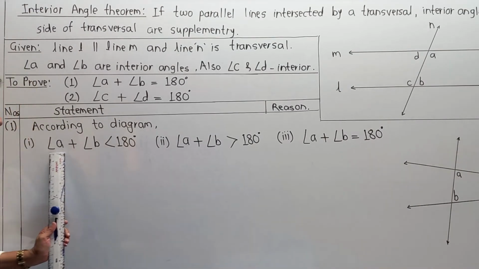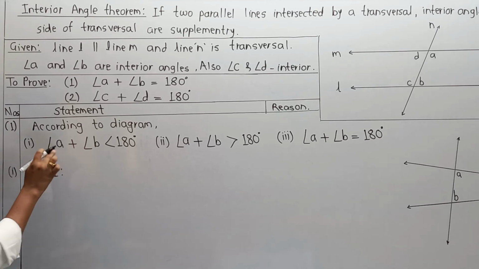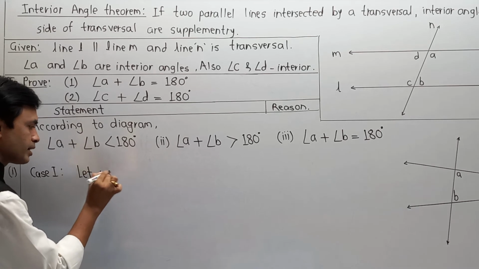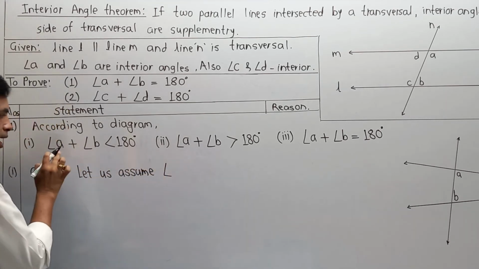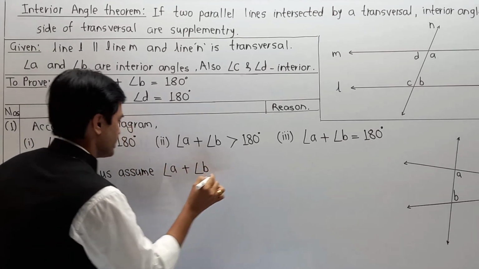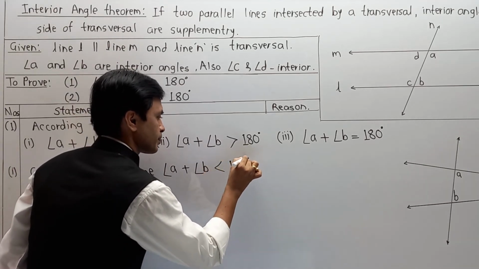Now, we are going to start from case 1, the first part over here. I would write it as case 1. Let us assume angle A plus angle B is less than 180 degrees.